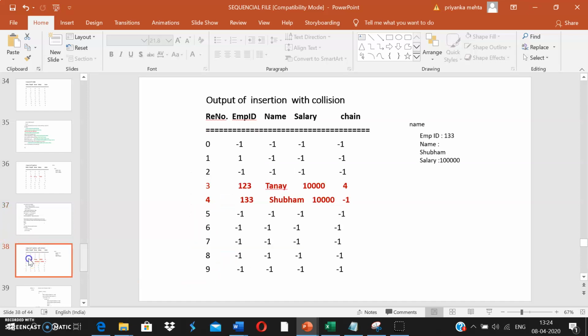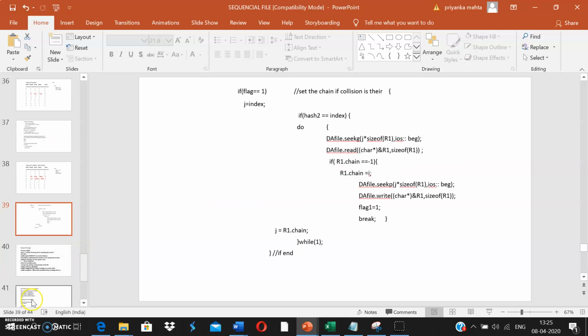See, now my records will be something like this. So 3 will be placed here, 4 will be placed here, but right now I'm having -1 here and -1 here. Now the next step is to update this chaining. We generally update the chaining. So we are doing chaining without replacement, right? So we need to update this chain. So how to update the chain?